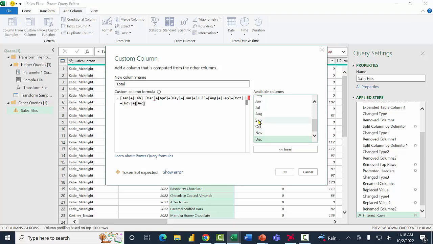So another one of those calculations like we talked about before. And I'm going to click OK. So I have January plus February. Oh, I need a plus sign between the word February and March. That's better. And I'll click OK.